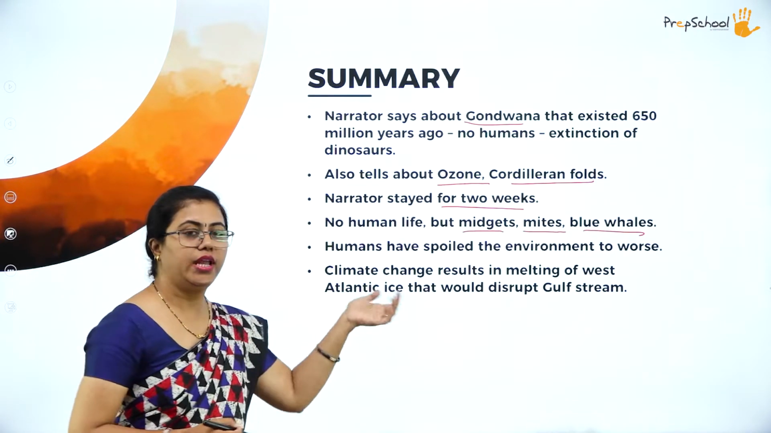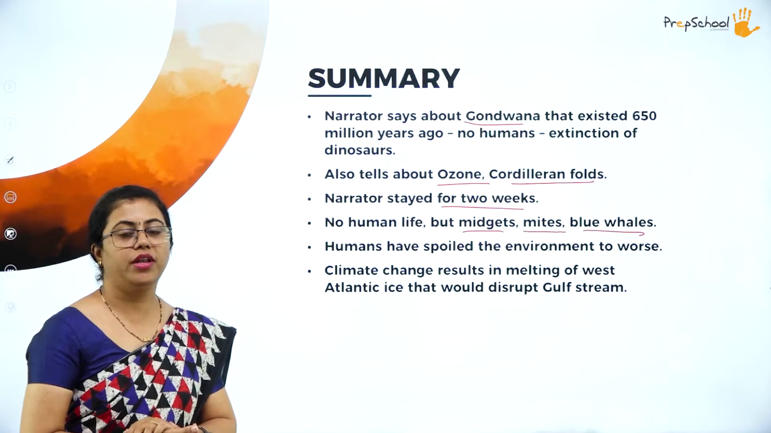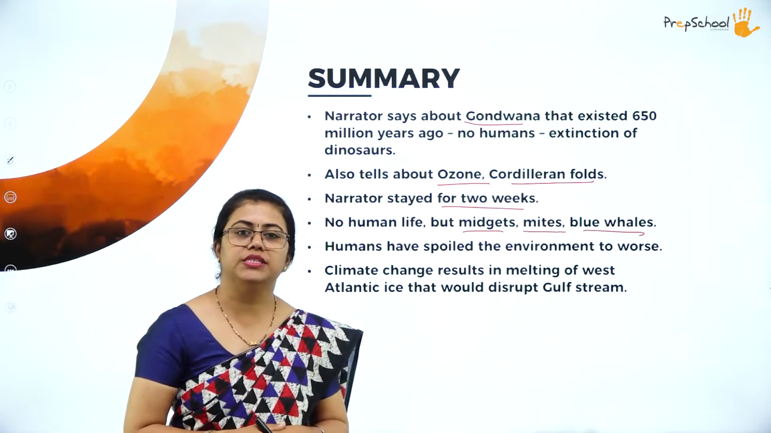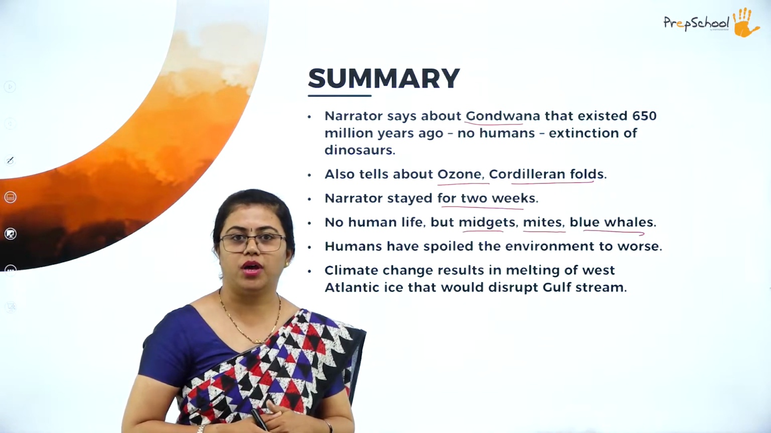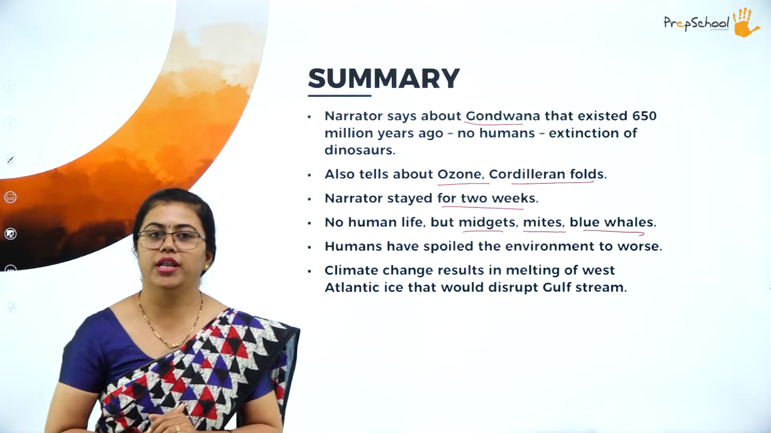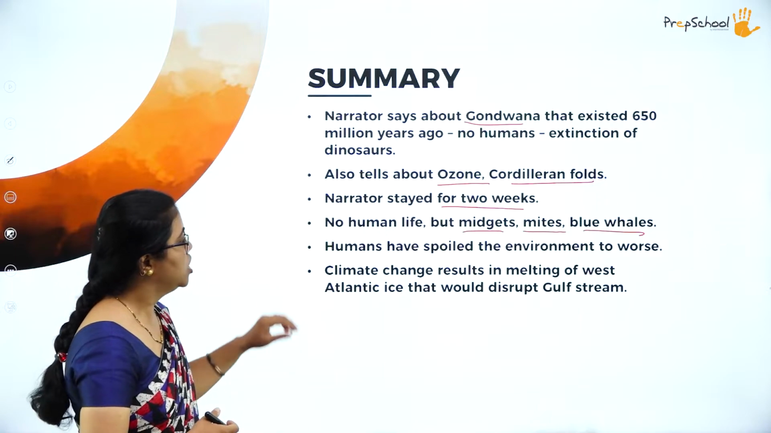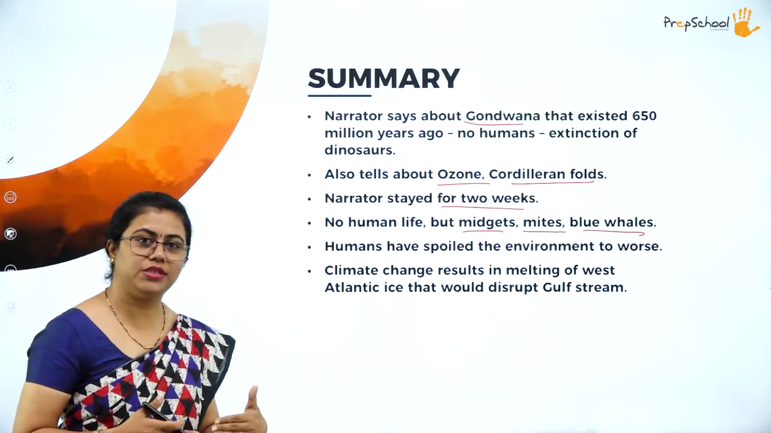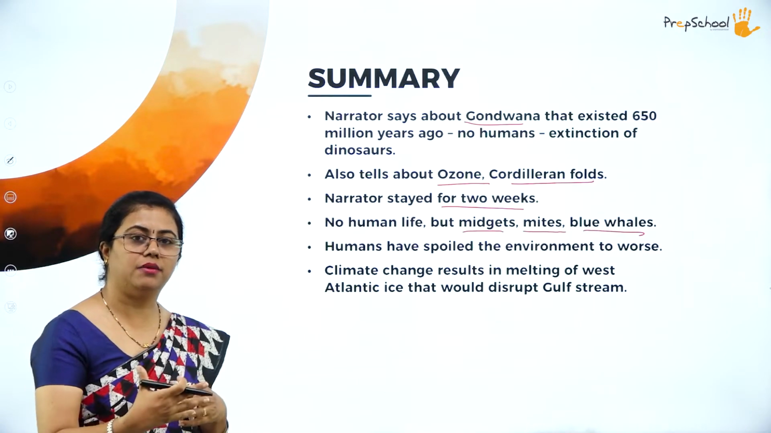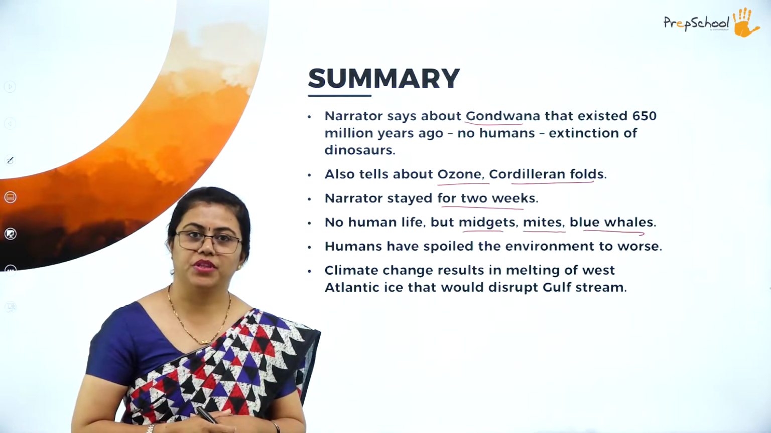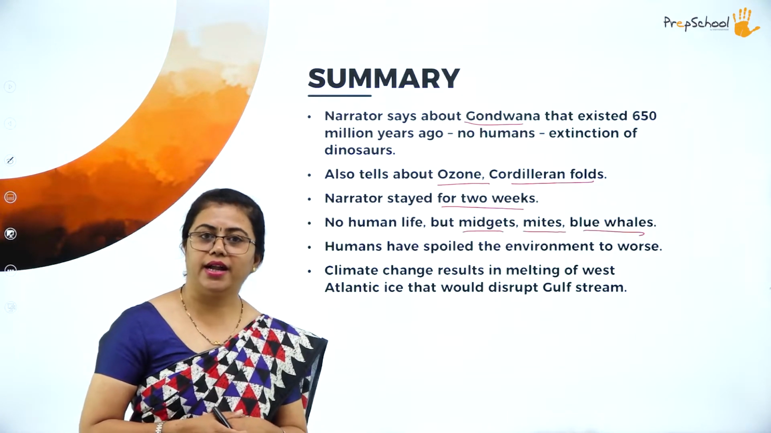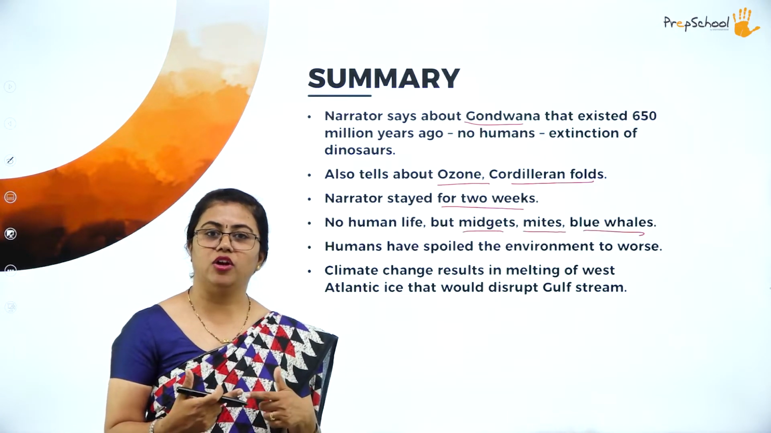So humans actually have spoiled this environment. Till the humans entered, there was no harm at all. But after the humans' entry, there was a lot of harm to the environment. Humans started spoiling the environment. So the climate change started happening. After the humans came, humans started affecting nature. They started utilizing nature for their greed, and at that time it started affecting the climate.